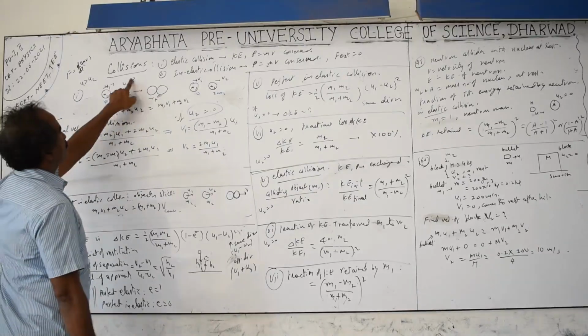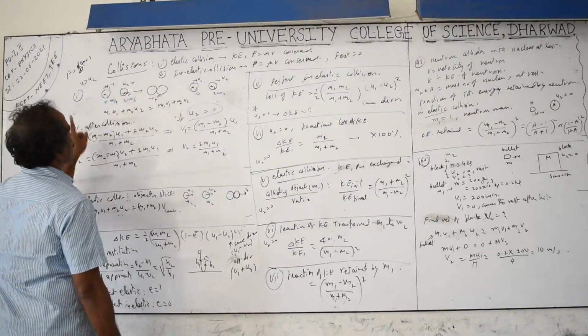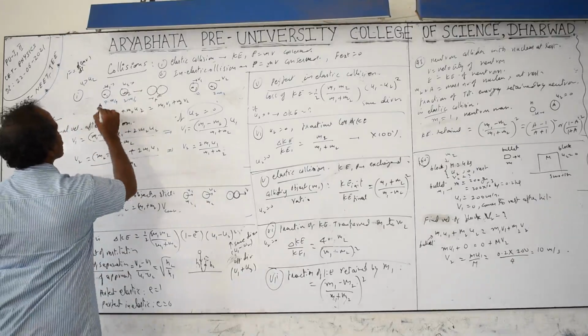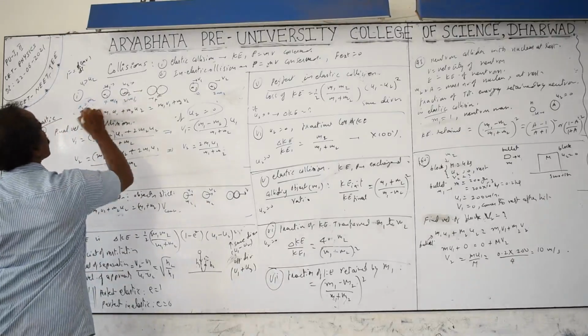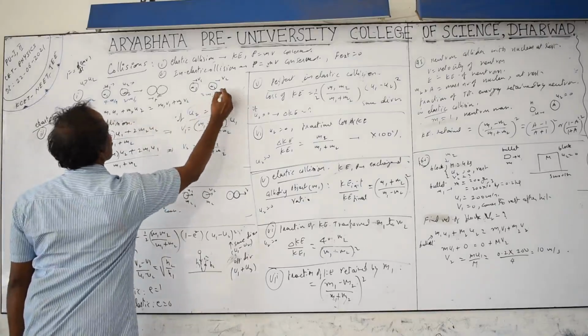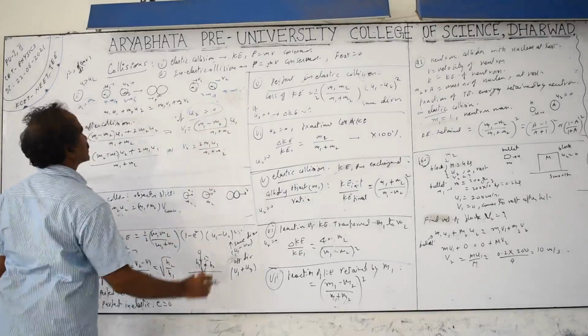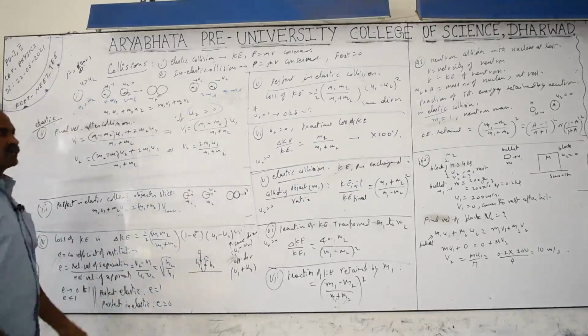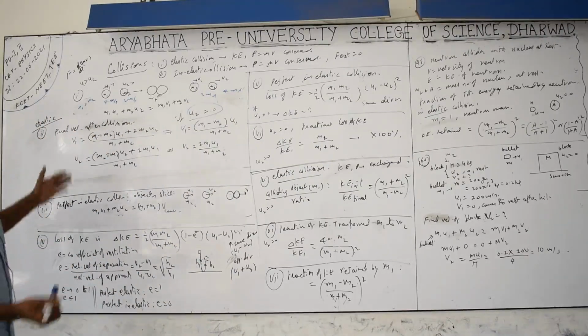If the second body is not at rest and they are hitting in an elastic collision with m1 equal to m2, both masses are equivalent, then the velocities are exchanged here. This gets 2 meter per second, this gets 4 meter per second. So when masses are equal, velocities are exchanged in an elastic collision.